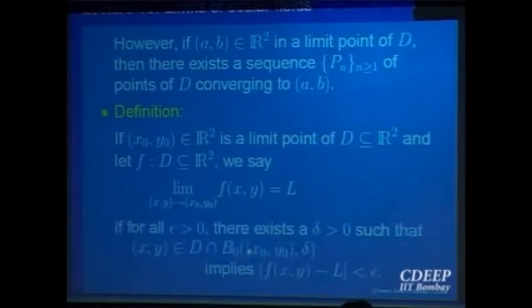So that is the same as saying, in the epsilon-delta definition, that given any epsilon bigger than 0, there is a delta so that whenever (x, y) is in the intersection, f(x, y) is close to L. The definition stays the same. Only we want to ensure there is data available to predict the value. If there are no points nearby in the domain, then how will you predict, like the isolated points?